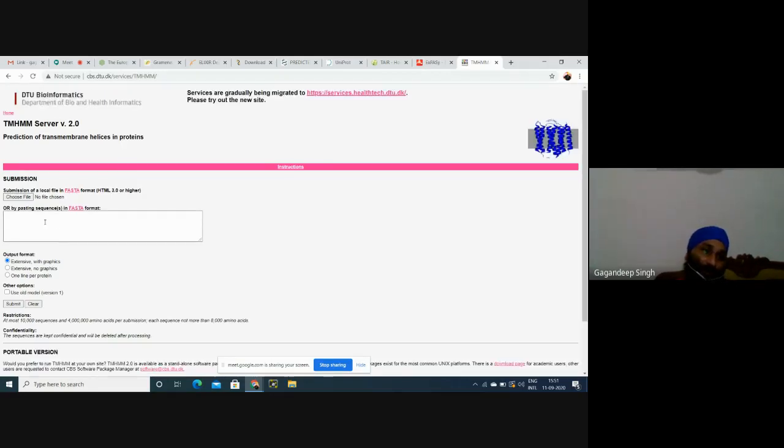See one thing: I have copied only the protein, but this database will never accept a protein if we do not apply the greater than sign, meaning FASTA format. I'll give it some name, ABC, since I don't know about this protein. That depends on you, whatever name you find suitable. Then we'll submit.